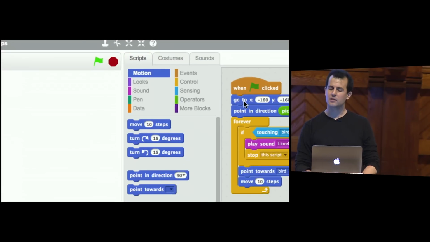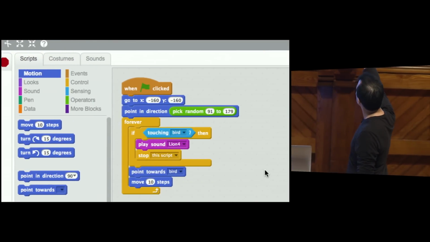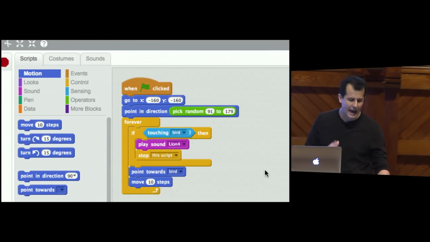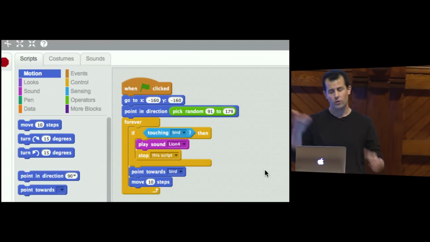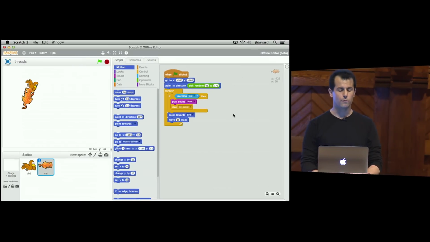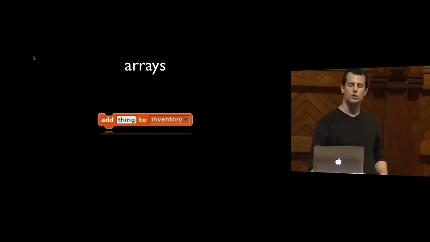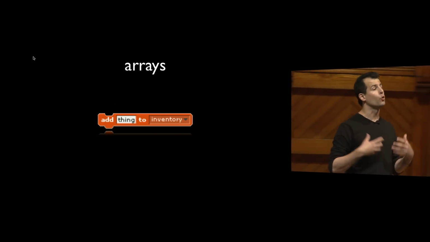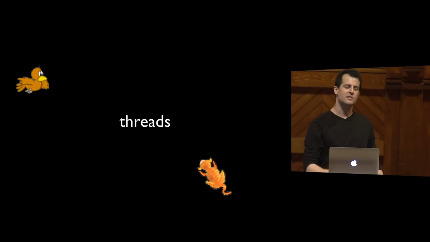But I'll wave my hand at some of the details. The reason that path is starting a little different each time is that I'm doing a bit of randomness. I'm actually pointing the cat in a different direction based on where I want him to begin, so that each time the game or the animation is a little bit different. Now let me introduce one other construct here. So in this case, we had functions. There's also going to be a puzzle piece known as an array or a list that allows you to store multiple values inside of a variable.